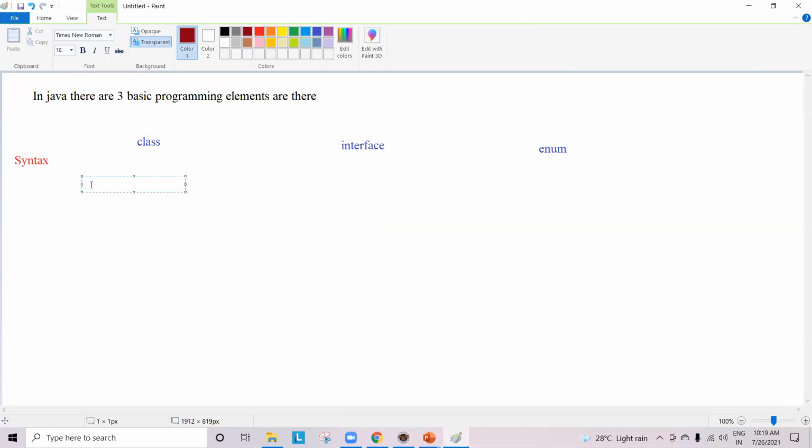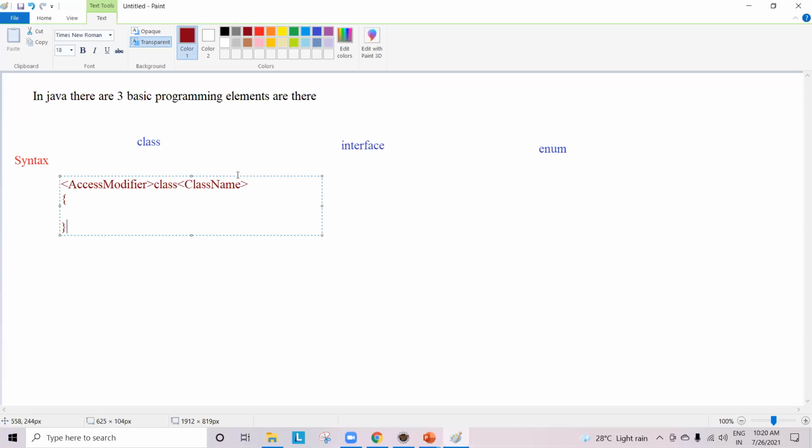First I'll be writing access modifier. After that class. After that class name. Like this, and open braces, close braces. Sir, what is an access modifier? I will tell you. Trust me, I'll tell you.